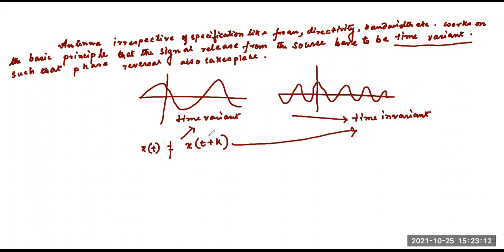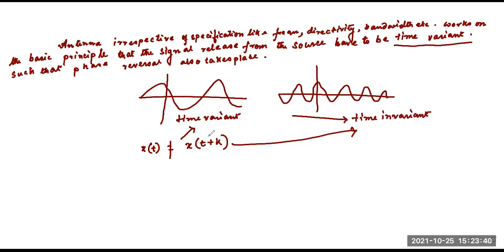That means the signal which is changing irrespective of time, that is called a time variant signal. And time invariant signals are such that whatever change in time we do, there will be no change in the signal, or the properties or the parameters of the signal will not change with respect to time. That is called time invariant.